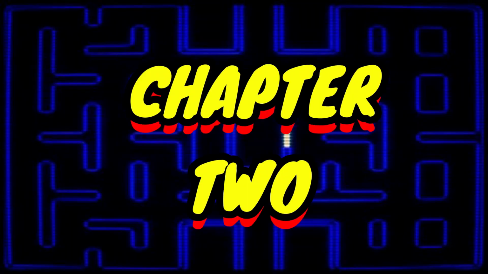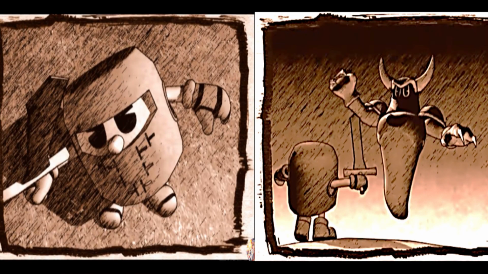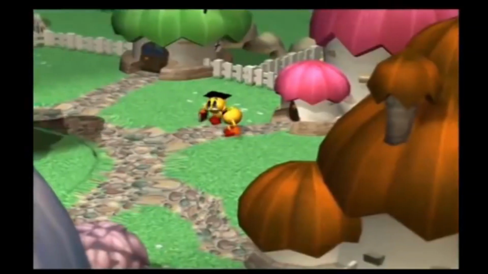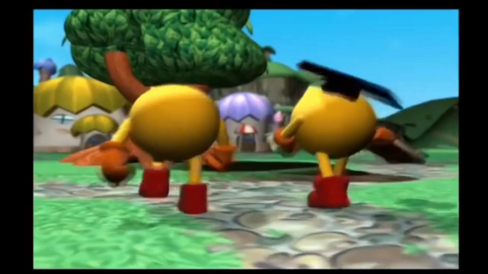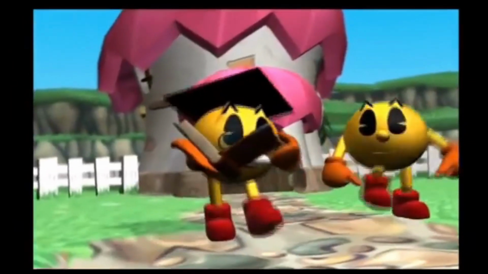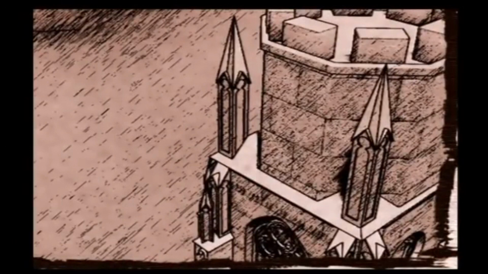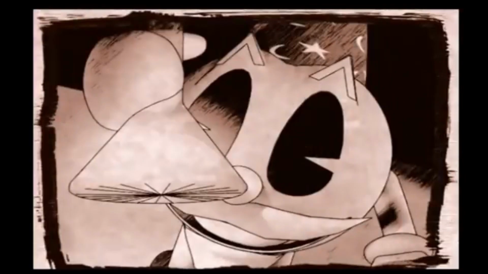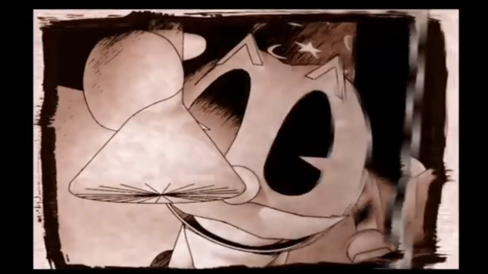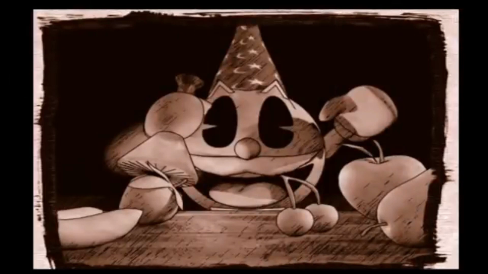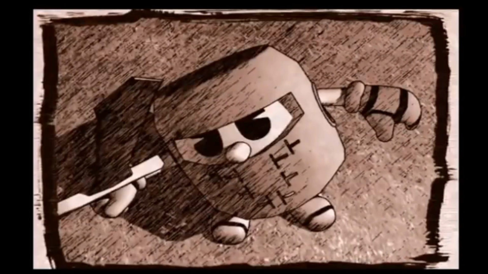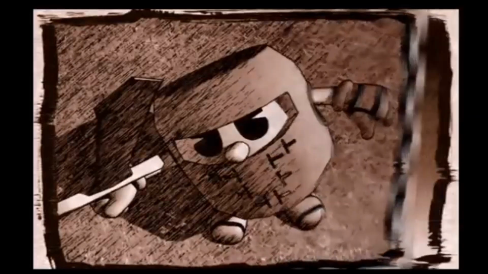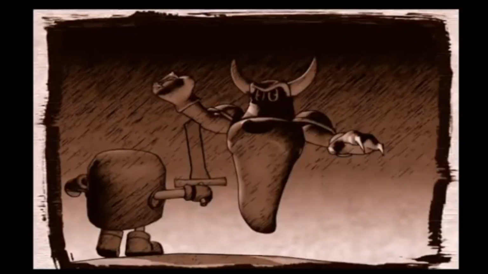Alright, moving on. Chapter 2 is all about Sir Pac-a-lot and his fight against Spooky. Now, this is explained to us by Professor Pac-Man in the opening cutscene to Pac-Man World 2. Professor Pac is explaining who Sir Pac-a-lot was and how he defeated the evil ghost Spooky back in the day. Now, it doesn't say what time period this takes place in, but based on the name Sir Pac-a-lot and his outfit, and the art, we can assume it's way in the past, maybe like the Crusades or whatever. So we definitely know that takes place after the caveman era, right?